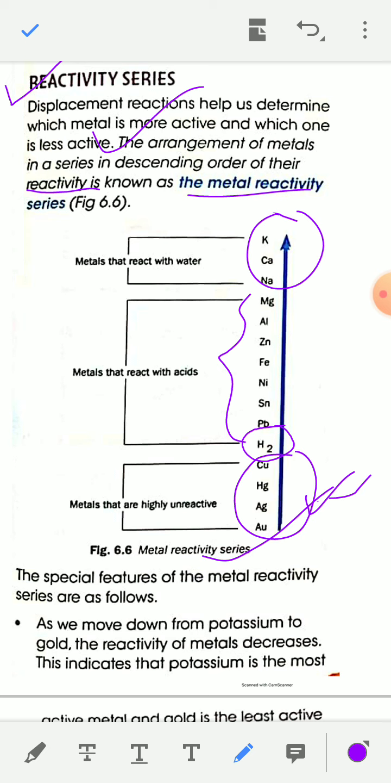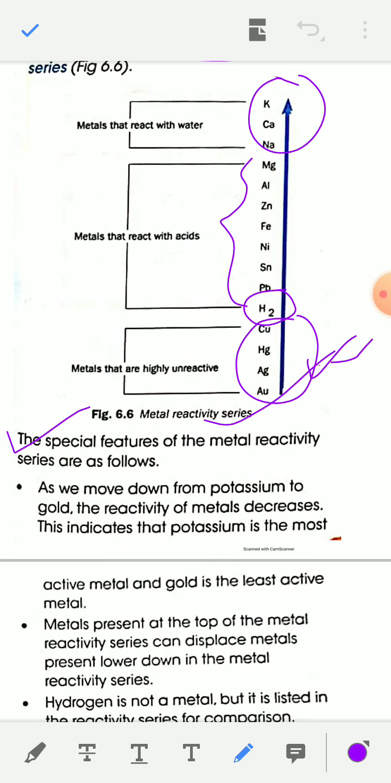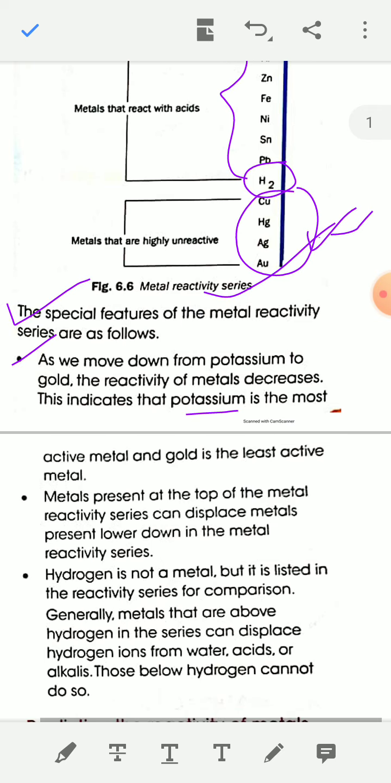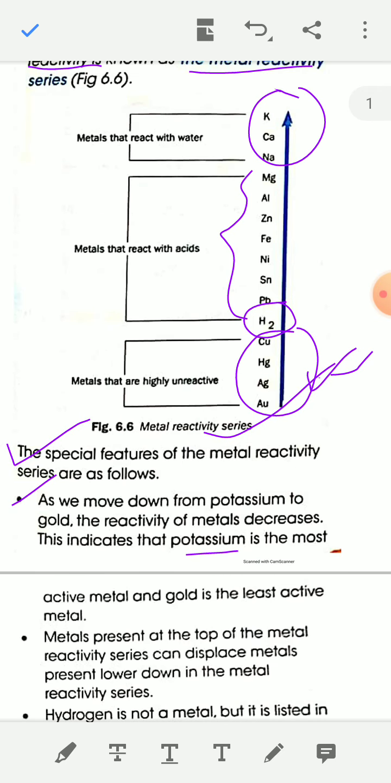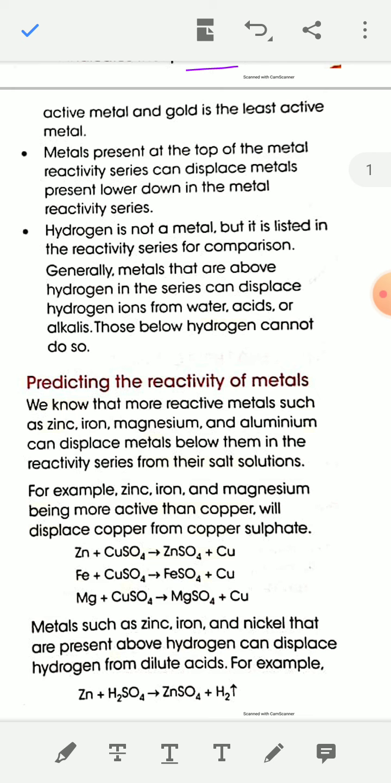Now see the special features of the metal reactivity series. As we move down from potassium to gold, the reactivity of metals decreases. I have told already, potassium is the most reactive metal and gold is the least reactive metal, because potassium is placed at the top and gold is placed at the bottom.